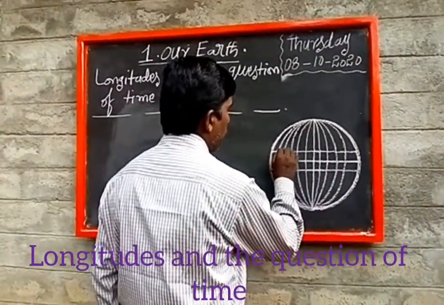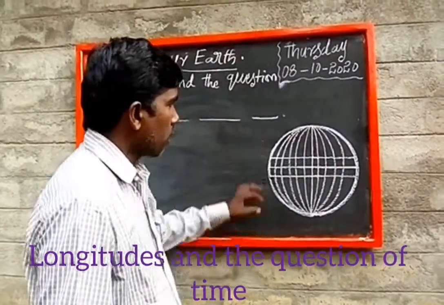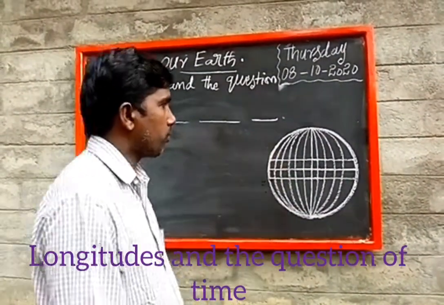There are 180 latitudes drawn on the globe.